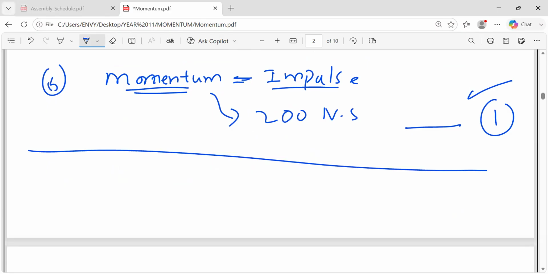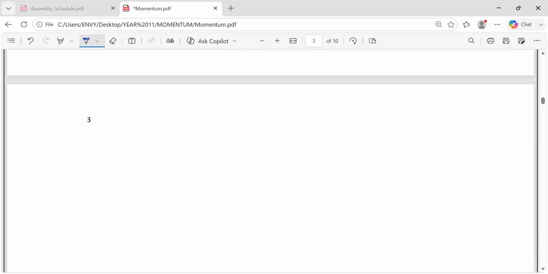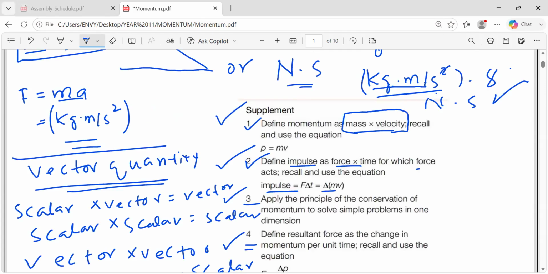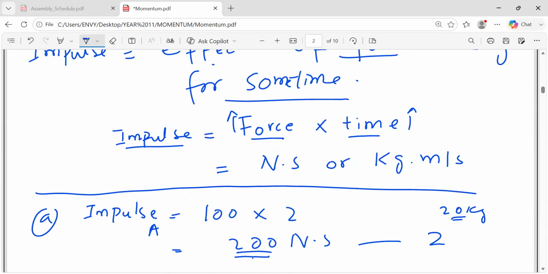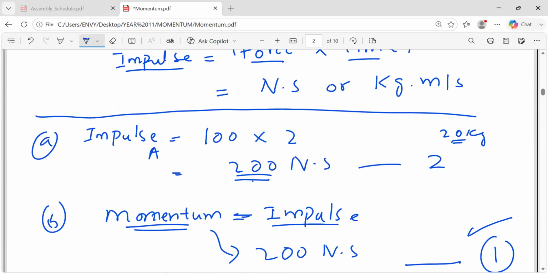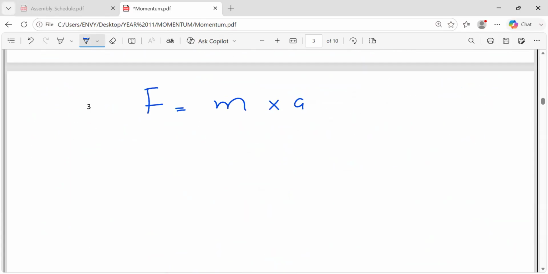Now there is one more relation that is derived from Newton's second law. As you know, F is equal to mass times acceleration. I'm basically doing this one relation now to make you understand. This one is going to be done in the next video because it is a little bigger concept. You need to understand many things in this, and then I'll be solving past papers as well. So this relation you already know, Newton's second law, F equals ma.